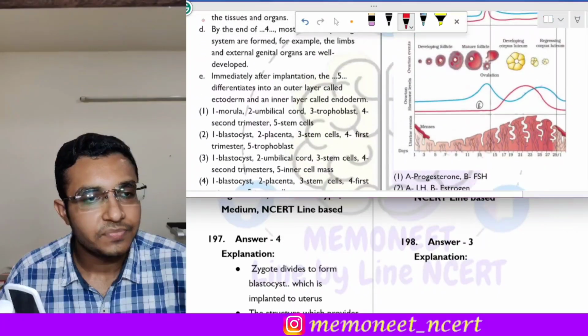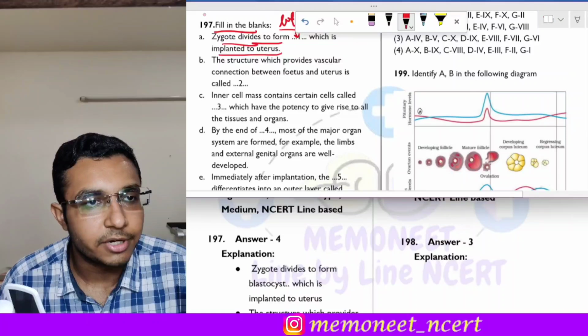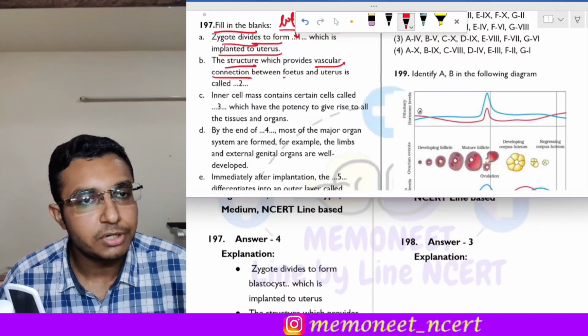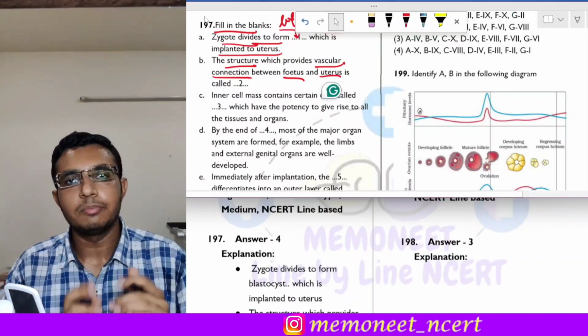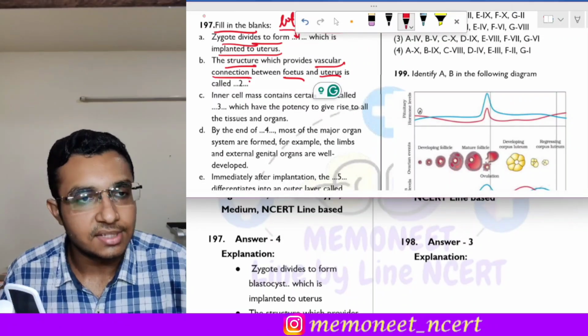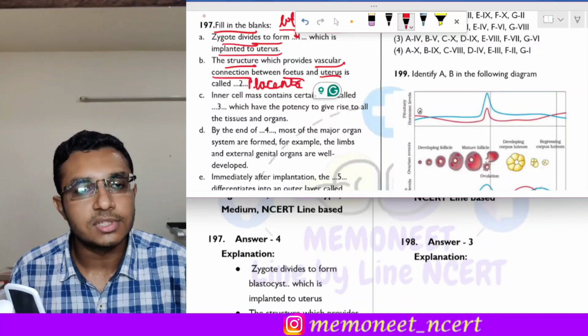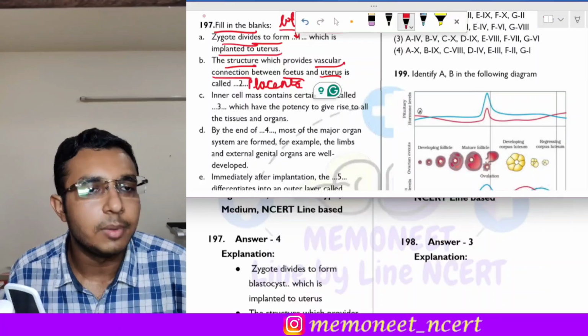Next is statement 2. The second statement states that the structure which provides vascular connection between the fetus and the uterus is called what? It is the placenta. Placenta forms the connection between the fetus and the mother. So the second will be placenta.